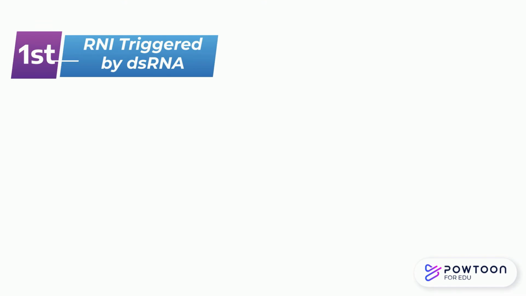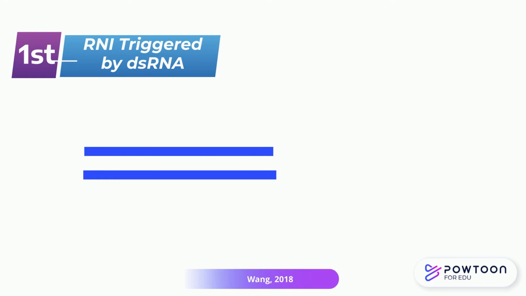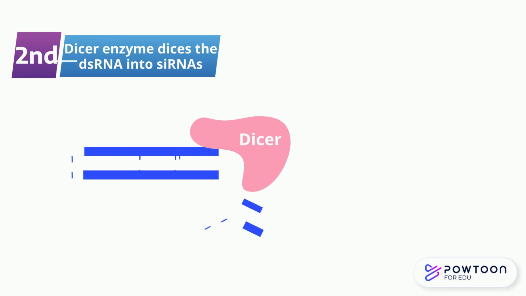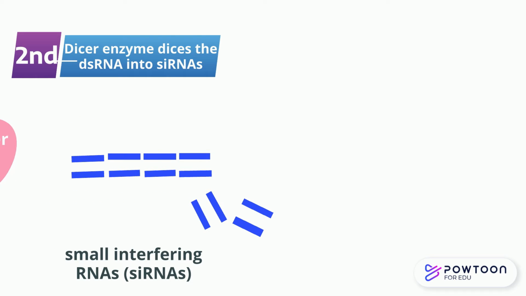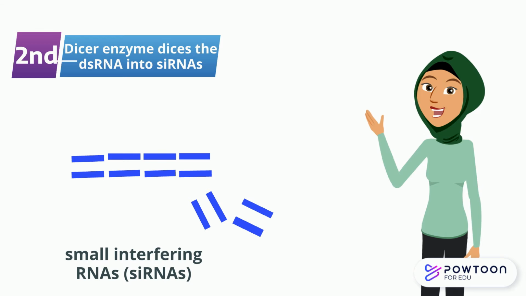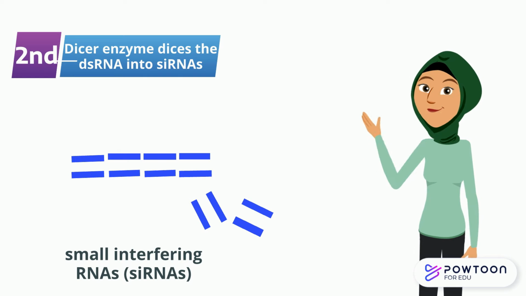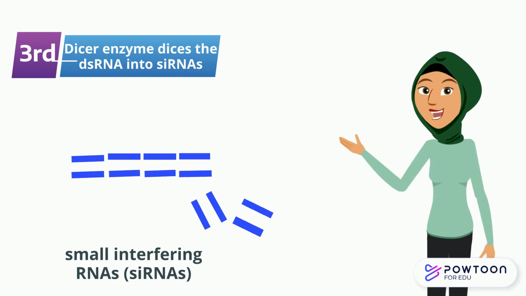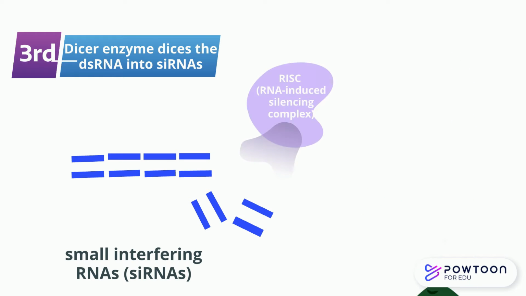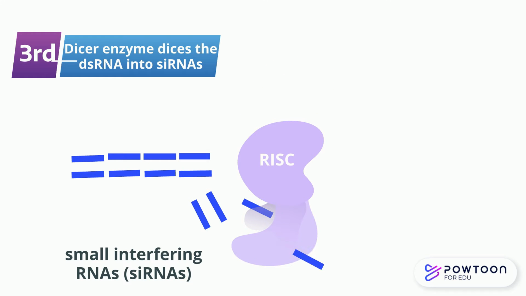Okay, so first, when a double-stranded RNA is present in the cell, the RNAi is triggered. Second, an enzyme in RNAi called Dicer dices the double-stranded RNA into small interfering RNA, also known as siRNA. siRNAs are only 21 base pairs, which is too small to be translated into functioning proteins. Third, some of those siRNAs are then utilized by another protein complex called RISC, which is also part of the RNAi pathway. Some siRNA binds with RISC, which unwinds the siRNA.